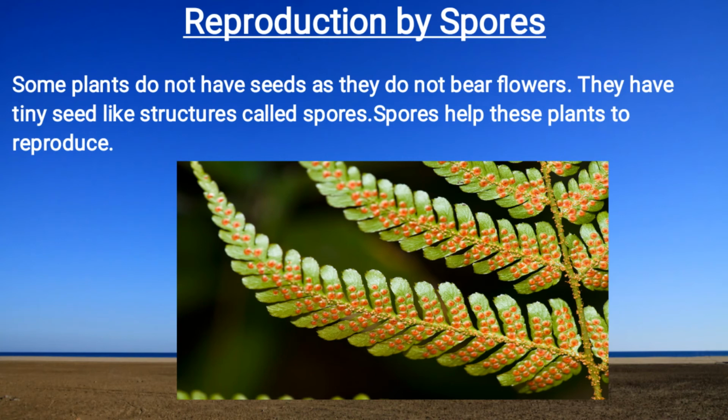For example, mushroom, molds, ferns have spores. Spores are very light. You can see in this picture, and they can be dispersed by wind easily.